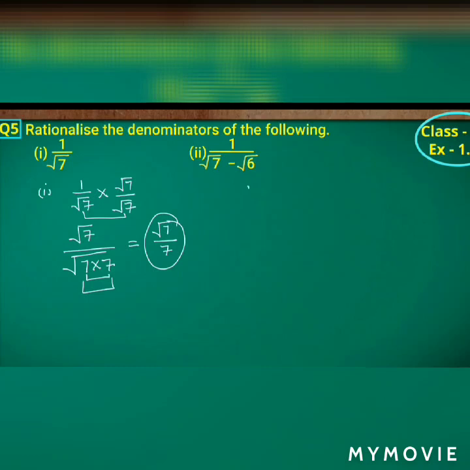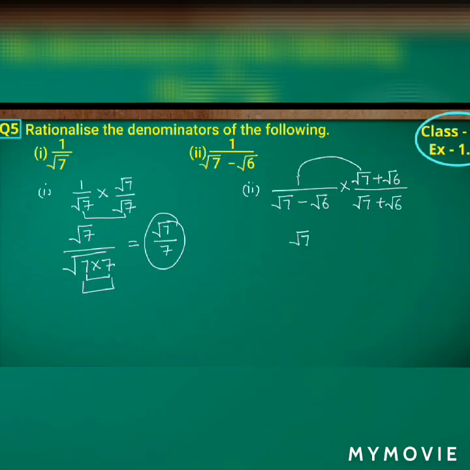In the same way, if you observe the second one here, 1 upon root 7 minus root 6. As I told just before, we have to multiply with root 7 plus root 6, isn't it? We are having two terms, so we have to change the sign here, minus to plus. So we multiply with root 7 plus root 6 to both numerator as well as denominator. So what will it become? 1 into root 7 plus root 6 is root 7 plus root 6, isn't it?